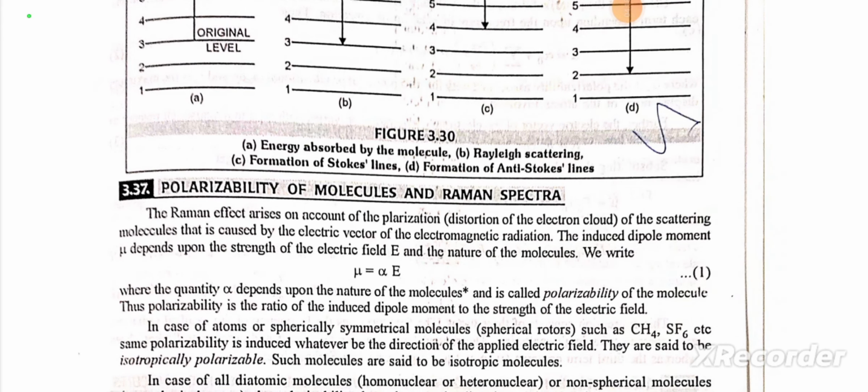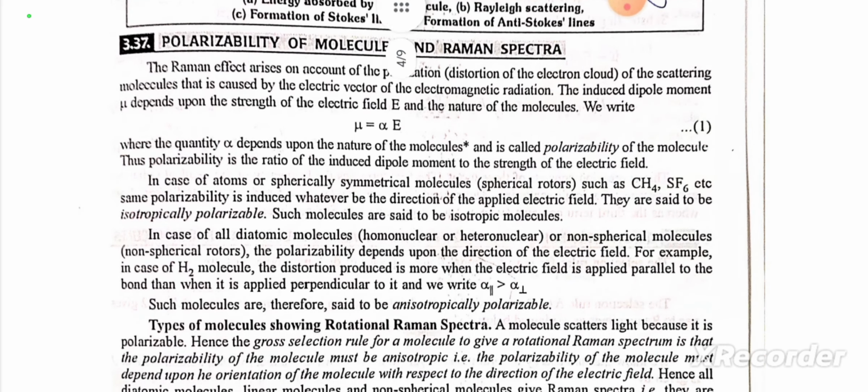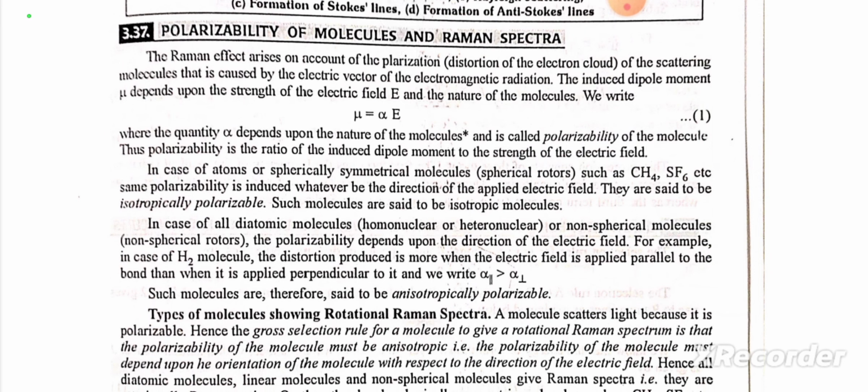Polarizability of the molecules and Raman spectra. The Raman effect arises on account of polarization of the scattering molecule that is caused by the electric vector of electromagnetic radiation. The induced dipole moment mu depends upon the strength of the electric field E and nature of the molecules. We write dipole moment mu equals alpha E, where the quantity alpha depends upon the nature of the molecule and is called polarizability of the molecule. Thus, the polarizability is the ratio of the induced dipole moment to the strength of the electric field.